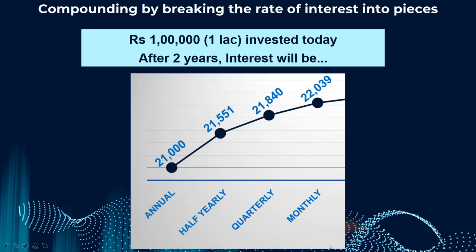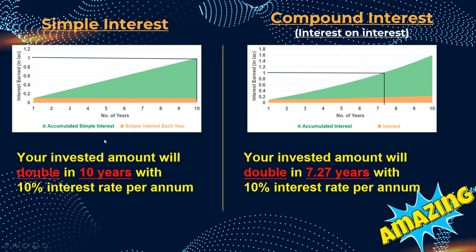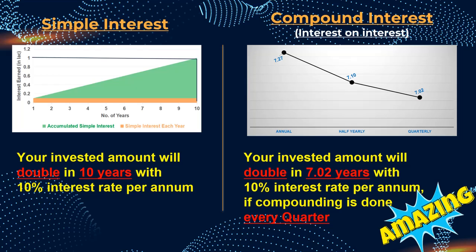That means after 2 years, your interest is actually increasing. If you do annual compounding, half yearly compounding, quarterly, monthly, your amount is increasing. What's the meaning of that? Meaning is, earlier our amount was doubling in 7.27 years with a 10% annual compounding. But if we split this compounding into half yearly, it will double in 7.1 years. It will double in 7.02 years in quarterly. My God, that's amazing. That means in a less amount of time, we are earning more interest. Time is earning more money for us.